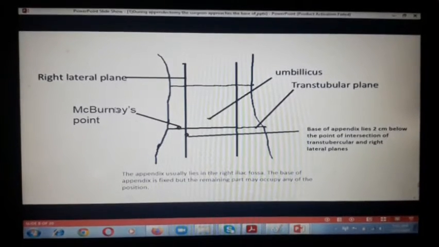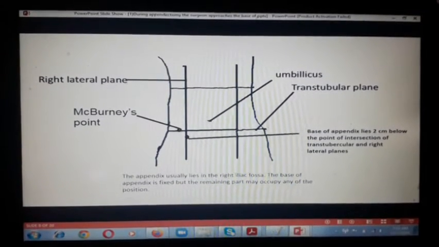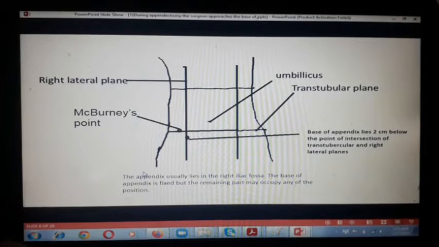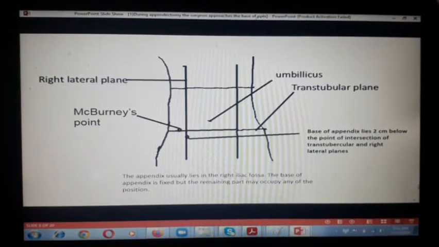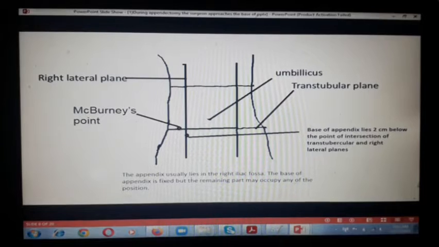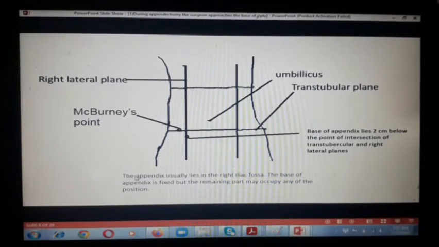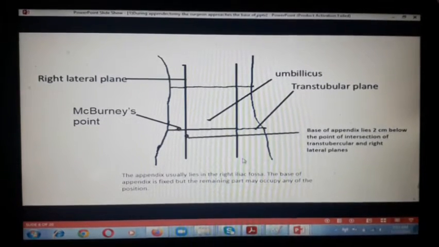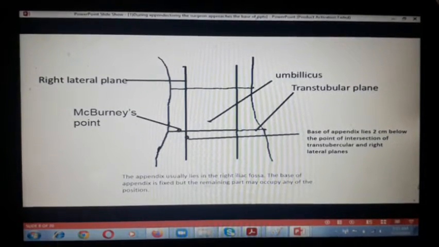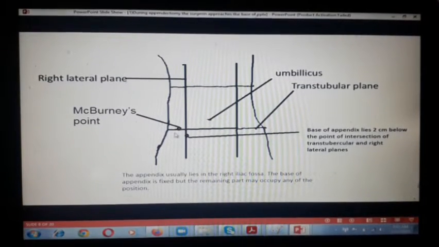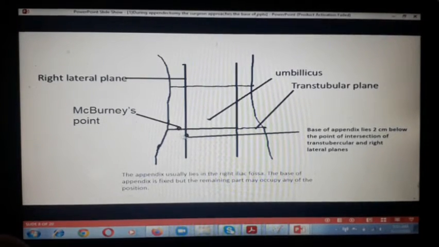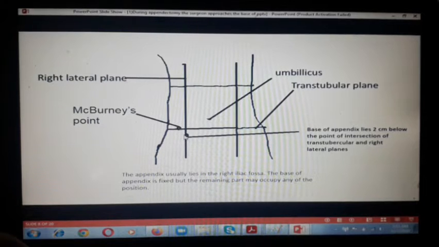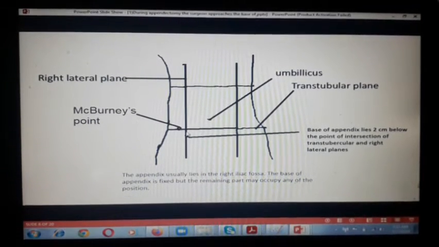Here, it is also important to know where to locate the appendix. You might be asked by your viva teacher to show it externally. So appendix usually lies in the right iliac fossa. The base of the appendix is fixed in the right iliac fossa, but the remaining part may occupy any of the positions.